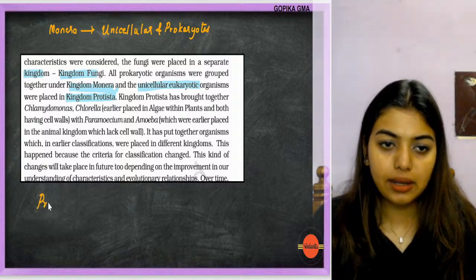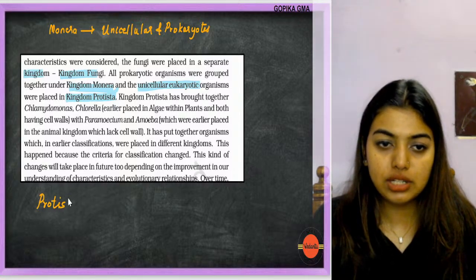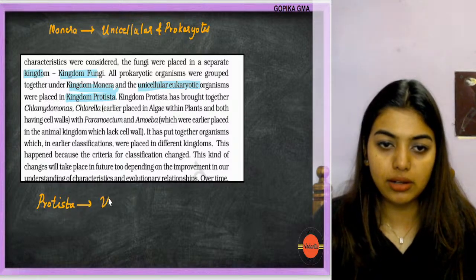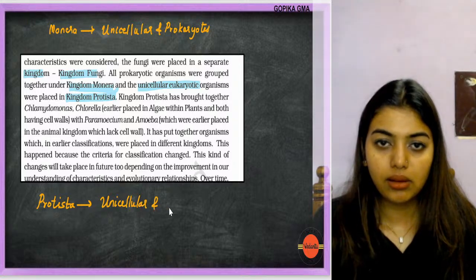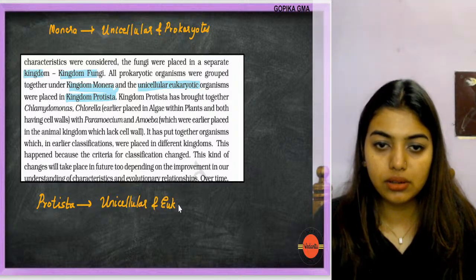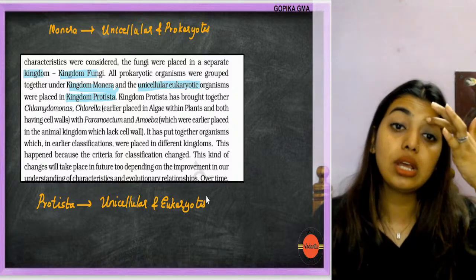Then Protista: I will put all the unicellular eukaryotes. Obviously, in eukaryotes also there will be some unicellular ones, no? That also had to come into place.